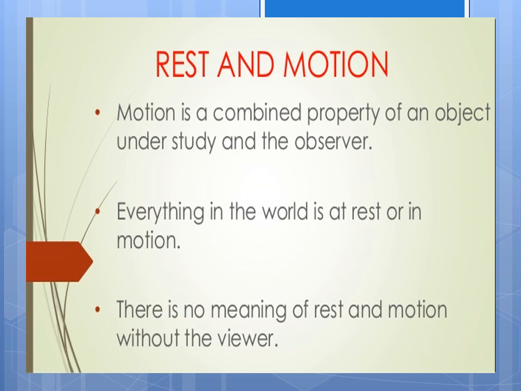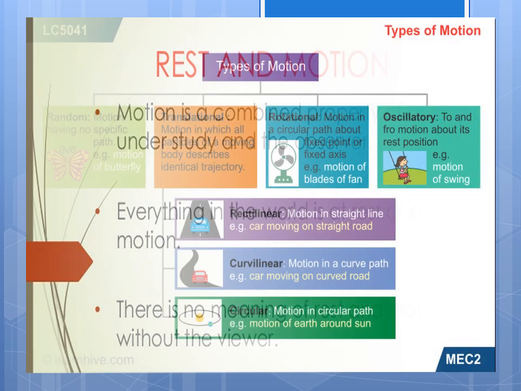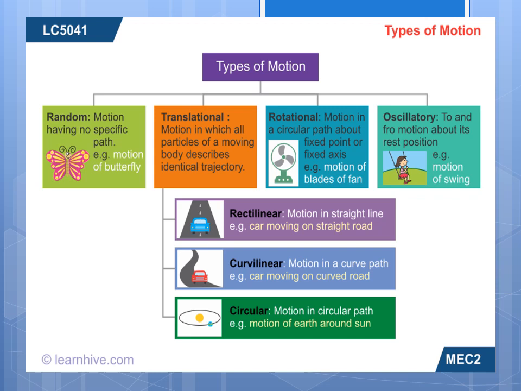Yes or no? Everybody saw that one. That is the example of motion and rest. That is simply resting, but we think it is moving.